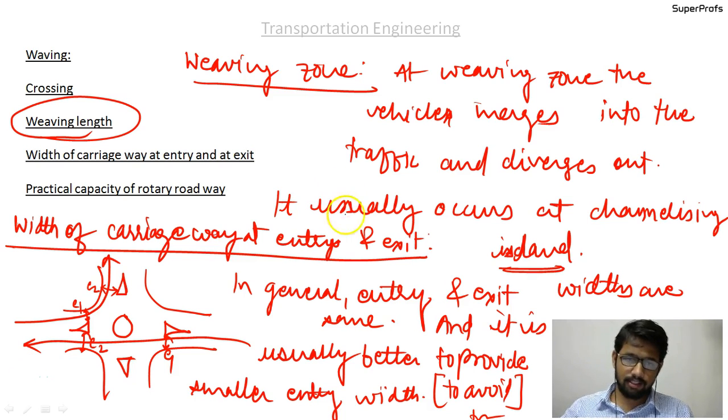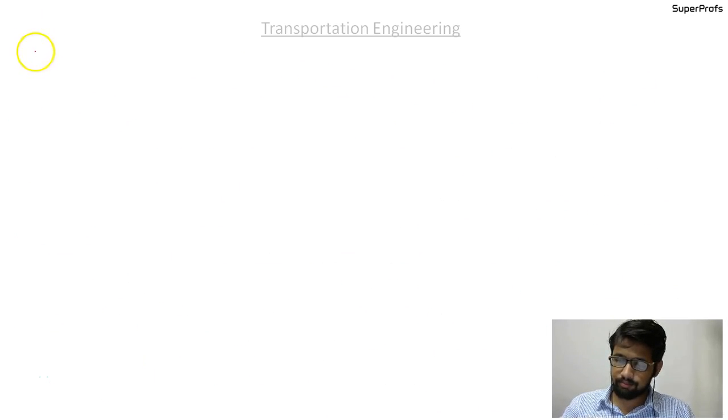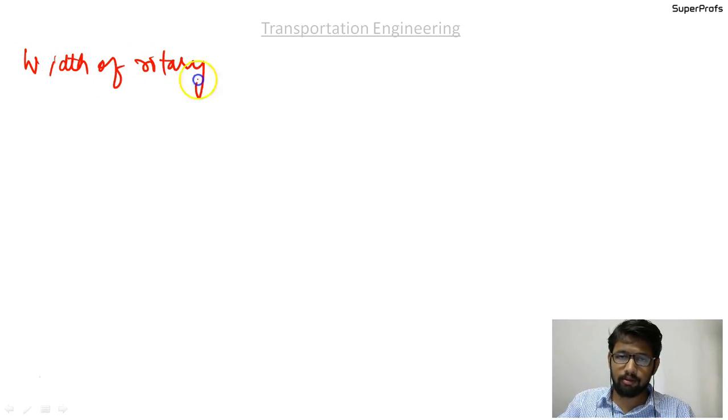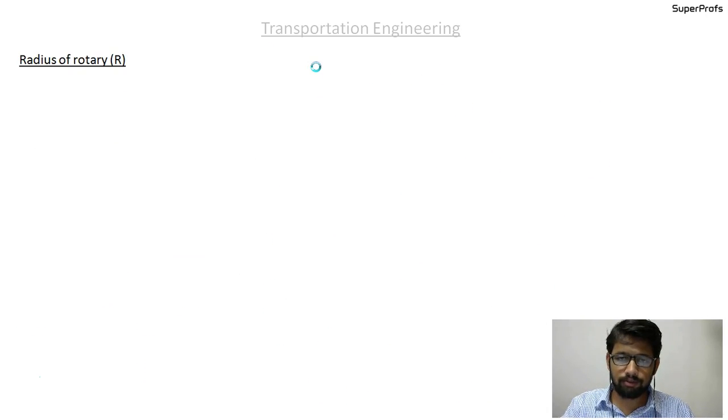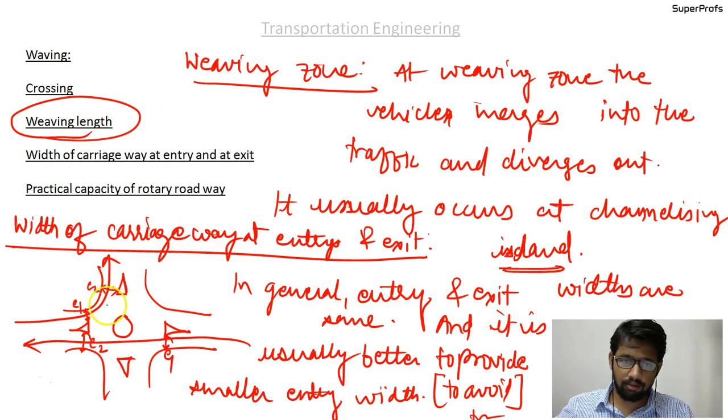Let us now discuss the width of the rotary roadway. Please write down, width of rotary roadway. It is very important because it is to be used in some formulas. This portion, this one, and here also is capital W. These are the widths of the rotary roadways.